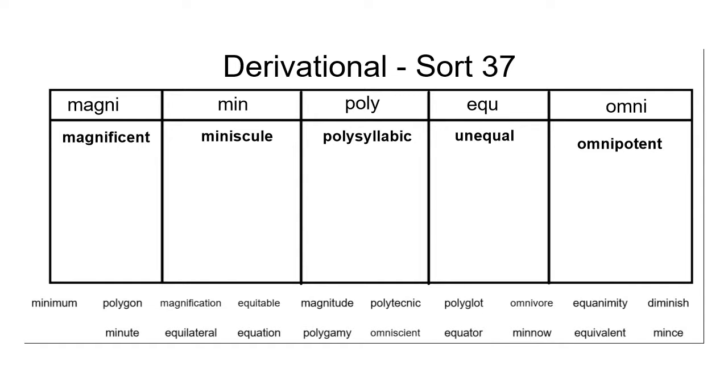The root EQU or eq has to do with if something is equal or not. We know that if something is unequal, it is not even or matched. It's not the same. Our final root is omni, as in omnipotent. When I look at some words with omni in it, I know that it means all. For example, omnipotent is all-powerful, meaning there are no limits on its power.